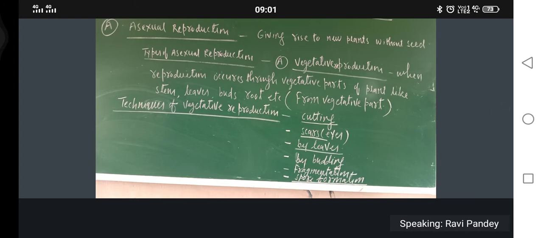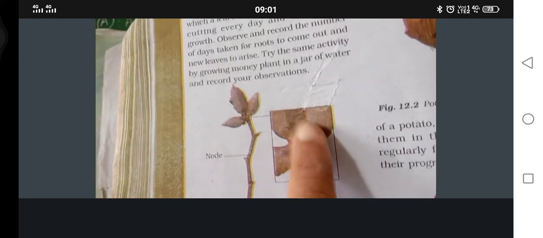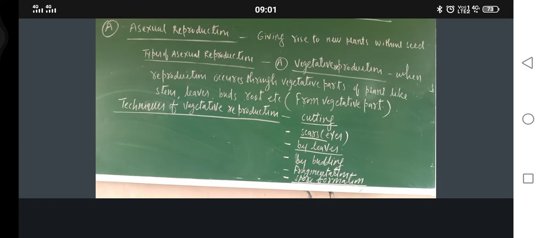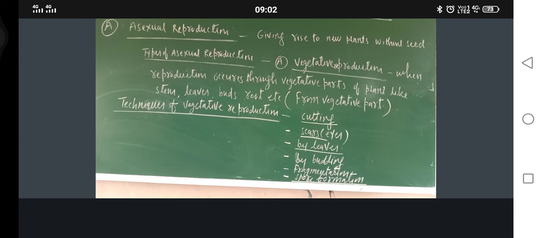Always remember, the nodes are important. If nodes are not there, it will not give rise to a new plant. Now just see here, this is also one example of cutting only. You might have heard about flower buds. Near the flower, some small buds are there. If those buds are cut and planted, they will also give rise to new plants.